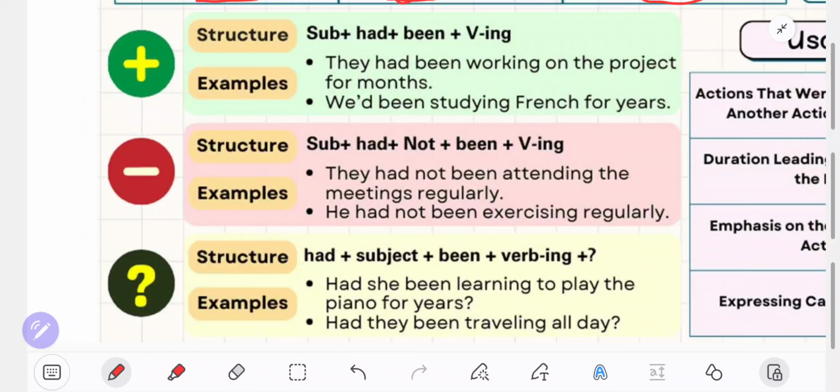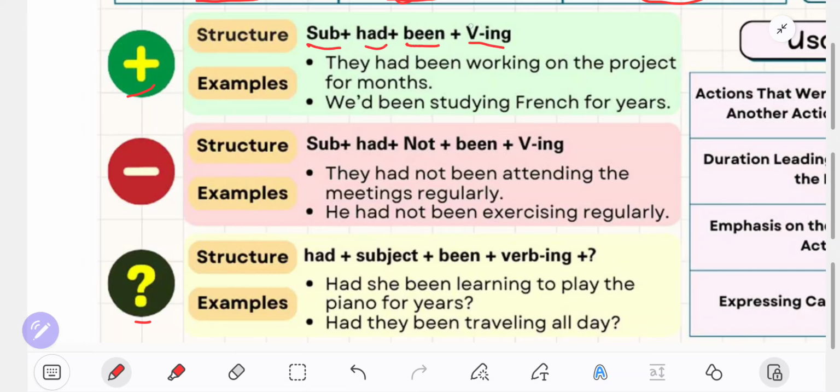You can see on this the structure for positive, negative, and interrogative sentences. For a positive sentence, the structure is like this: subject, had, been, and verb ing.